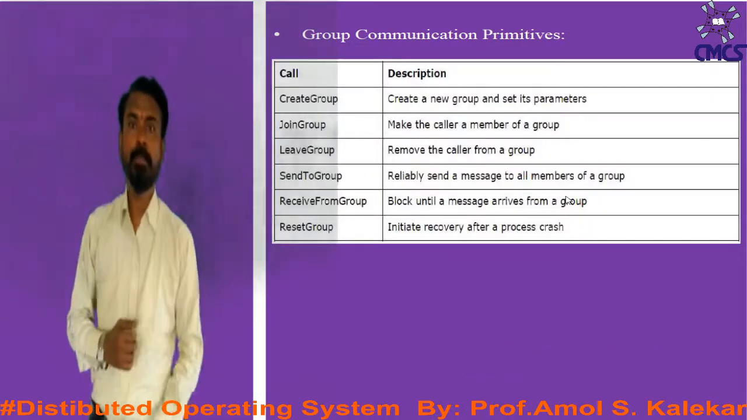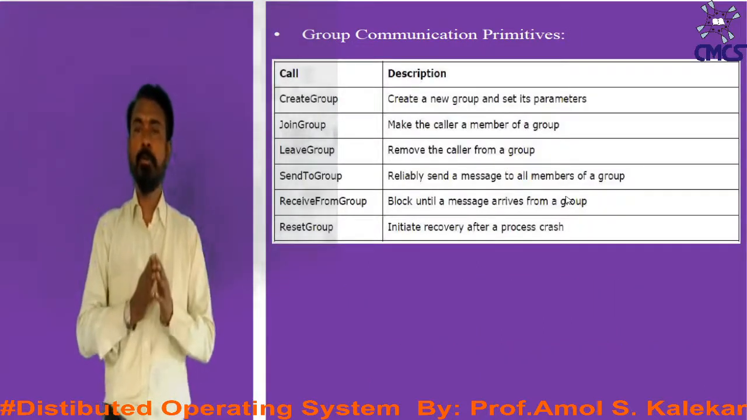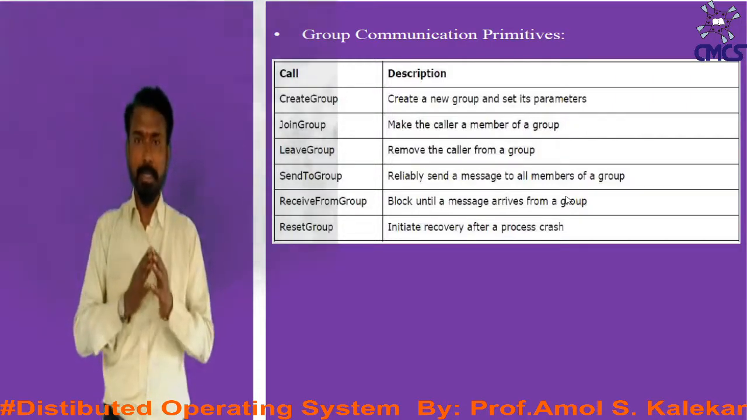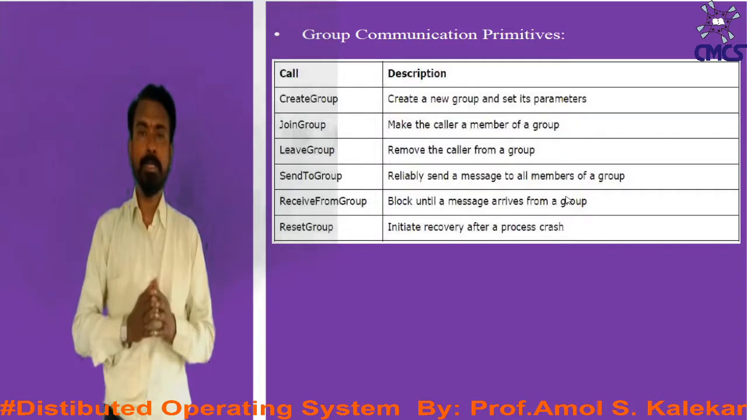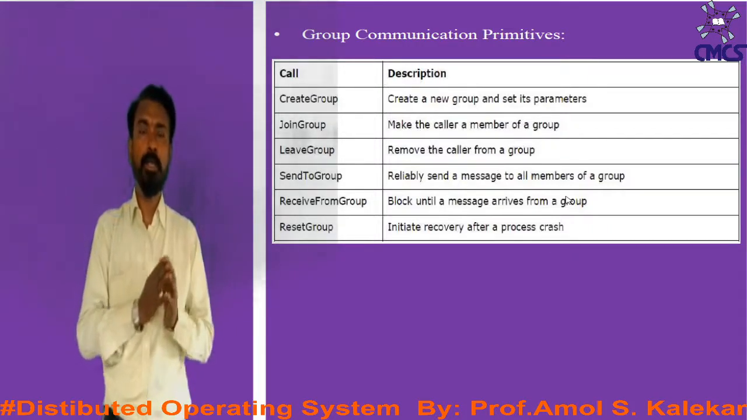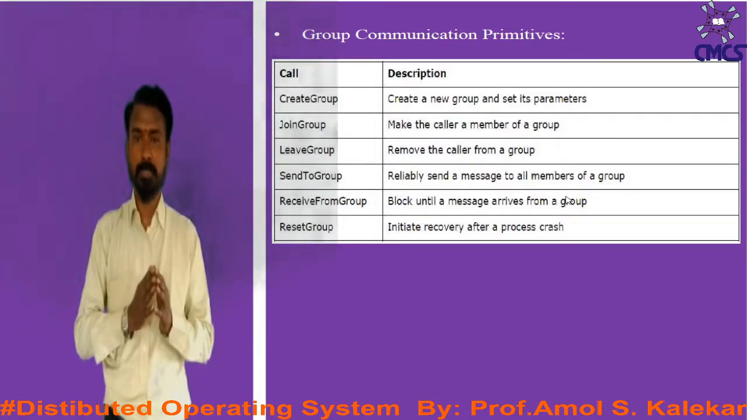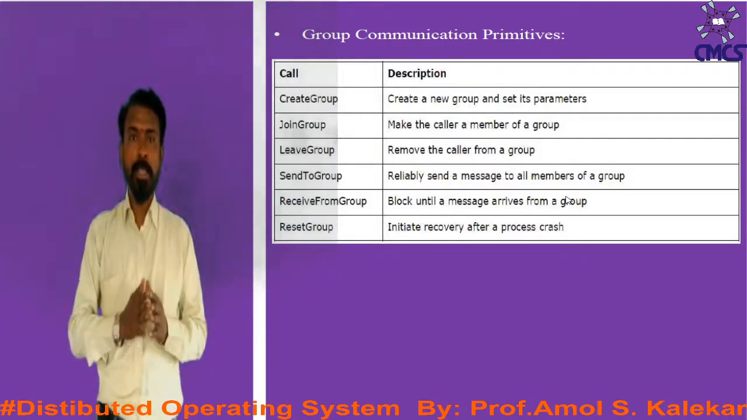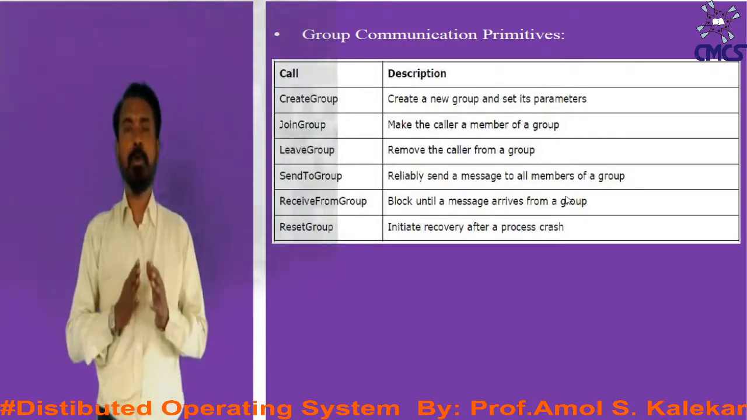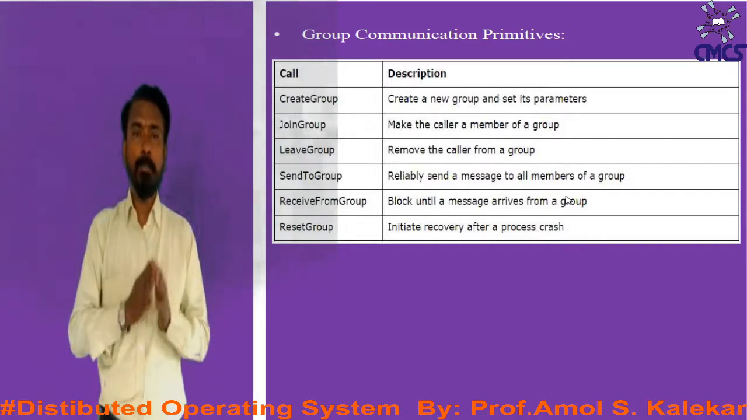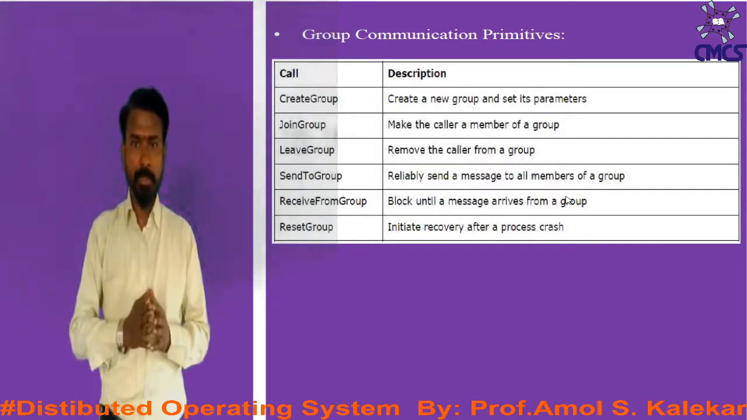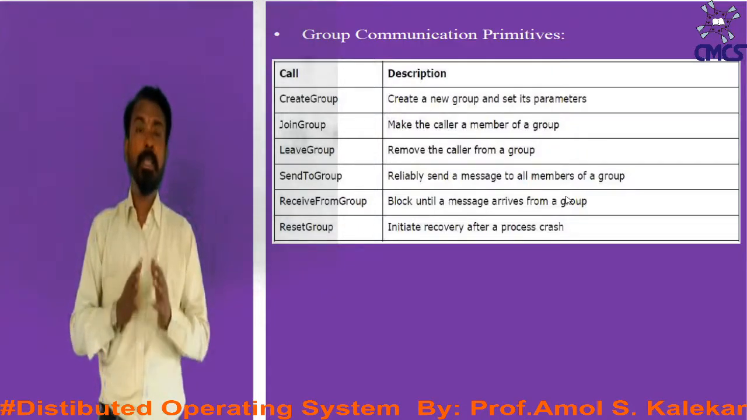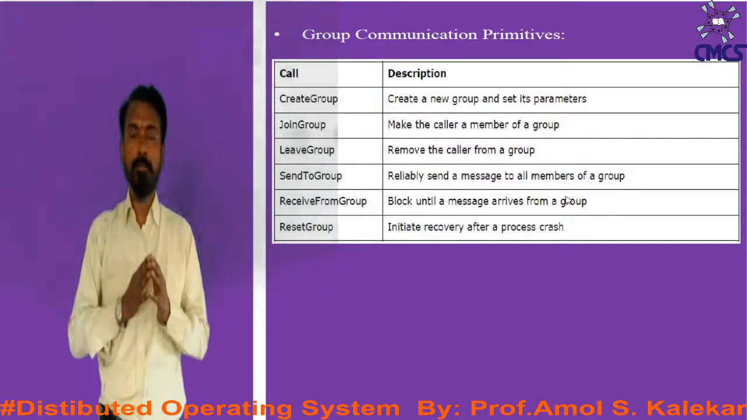Now, some of the group communication primitives are: the first one is create group, and it is responsible for creating a new group and setting its respective parameters. Then, the second is join group. It is responsible for making the caller a member of that particular group. Then, the next primitive is leave group. It will remove the caller from the group.